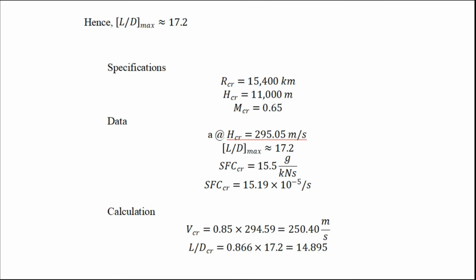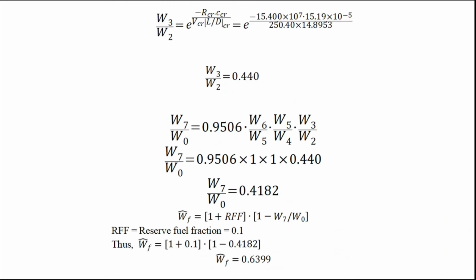By using all the calculated and assumed values in the Breguet equation, we get the value W3 by W2, which is 0.440, and assigning that value to W7 by W0, we get W7 by W0 equal to 0.4182.